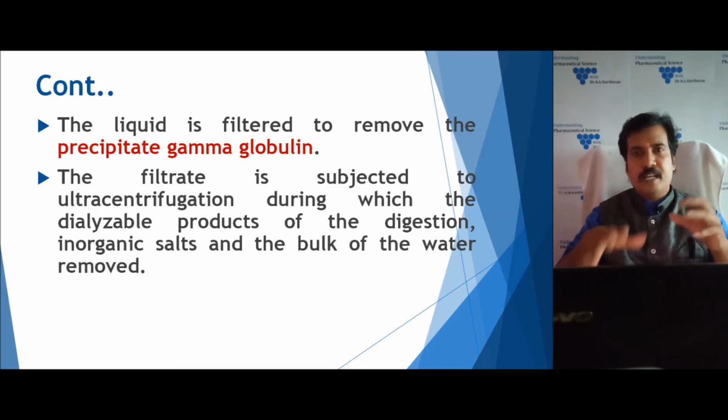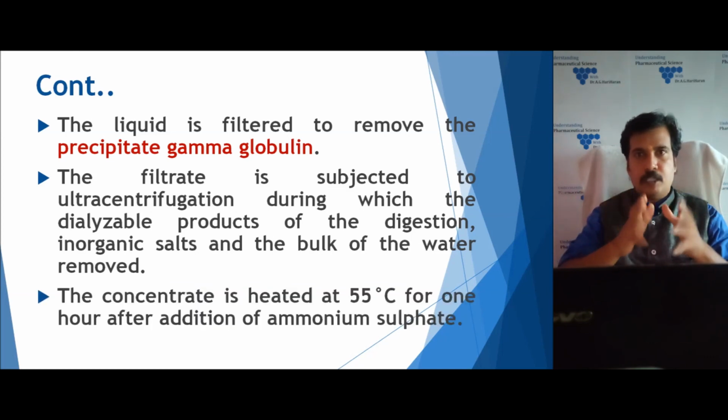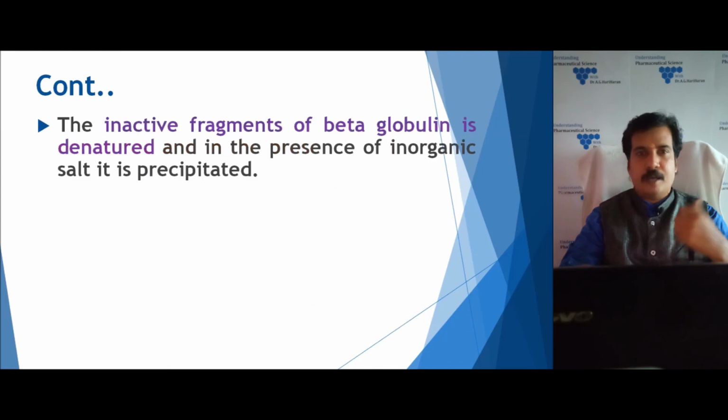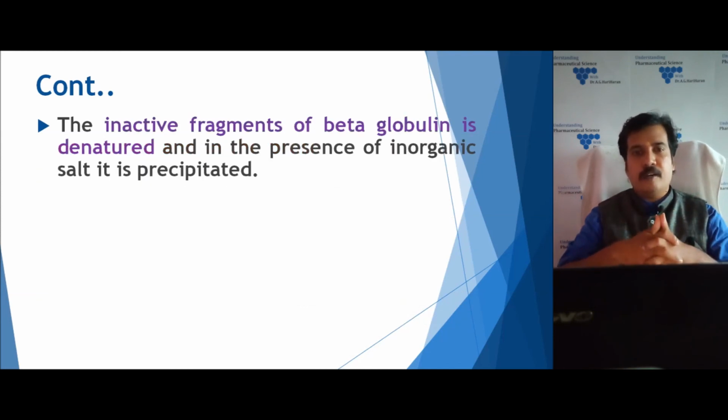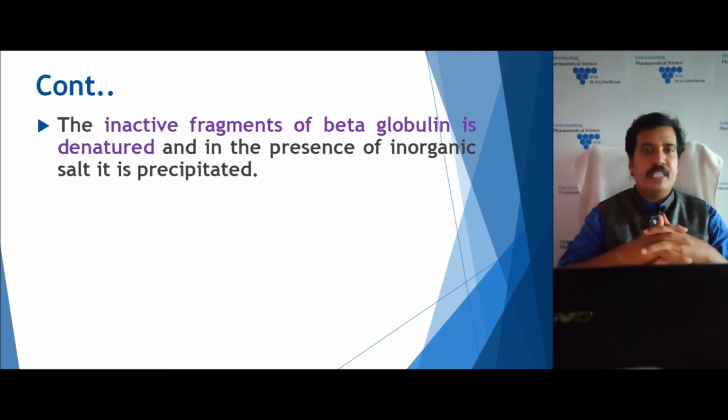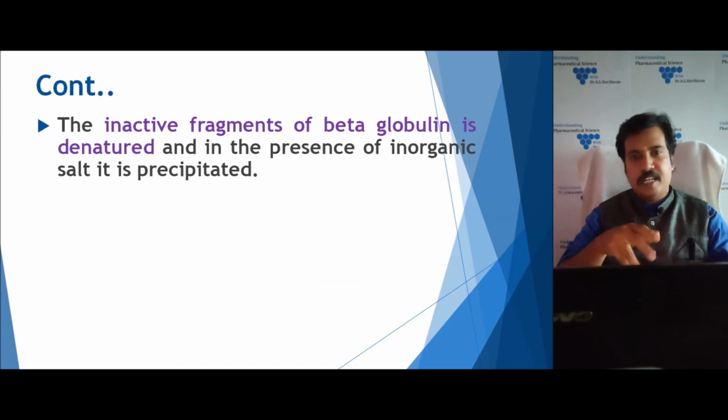The entire preparation is concentrated at 55 degrees Celsius along with the addition of ammonium sulfate. The ammonium sulfate causes the inactive fragment of the beta globulin, the other part which is not needed, to get denatured. In the presence of inorganic salts, it gets precipitated out.